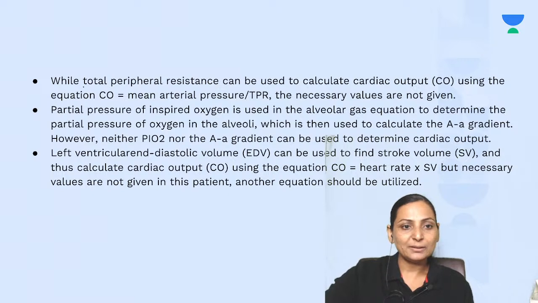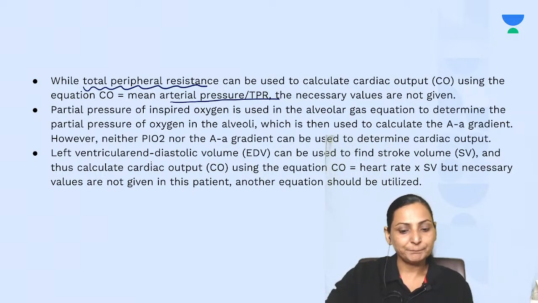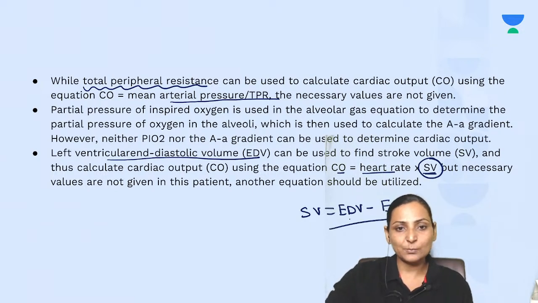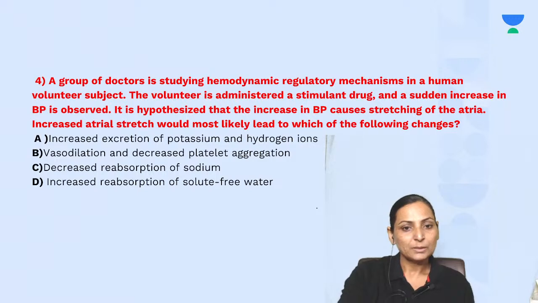As I told you, when the total peripheral resistance is used, then cardiac output can be the mean arterial blood pressure upon TPR. But here both of these were not given, right? And suppose if you have to calculate using end diastolic volume, cardiac output is equal to heart rate into stroke volume. But to calculate the stroke volume, you require end diastolic volume minus end systolic volume. So this data was also not given to us. So these are the three ways by which we can calculate our cardiac output. Moving on next.